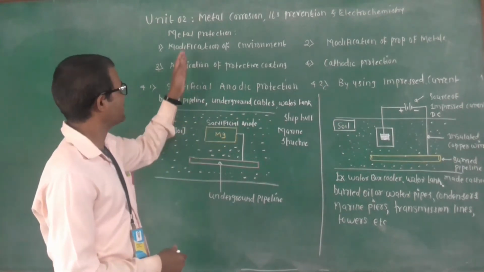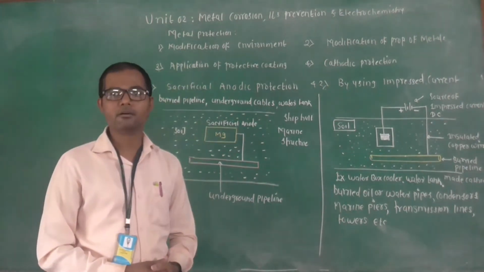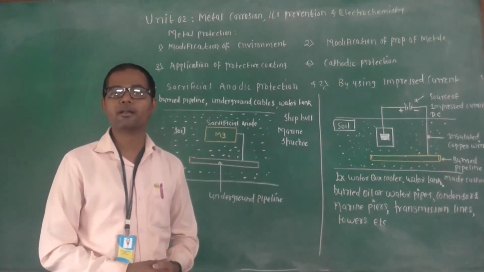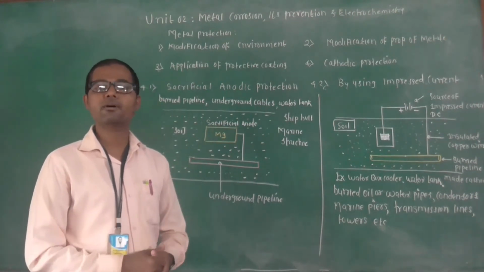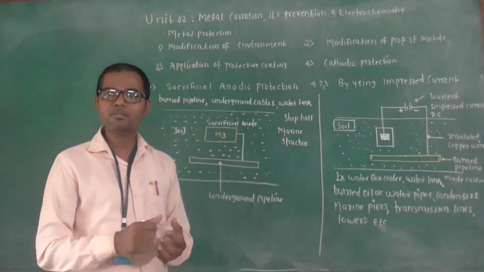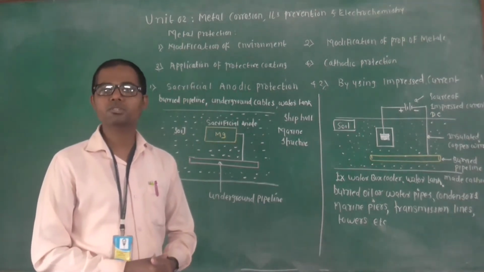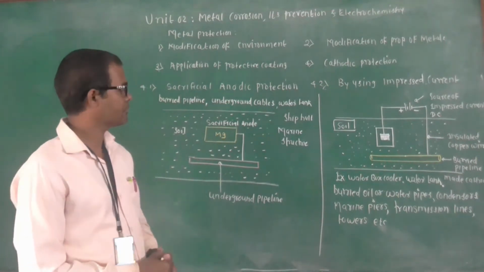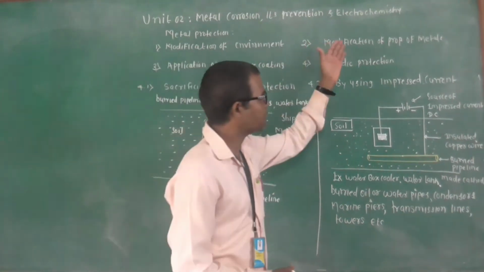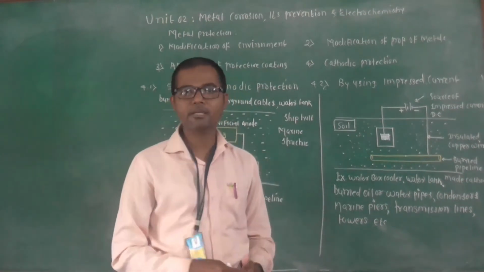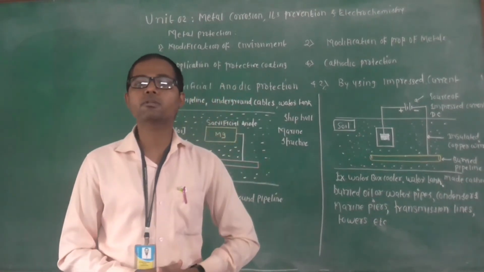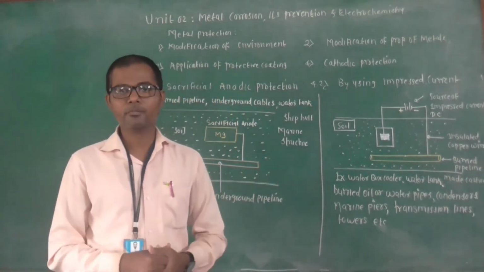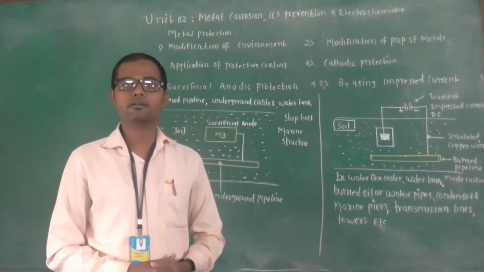The first method is the modification of environment. We already studied the modification of the environment, and it can be done either by the removal of corrosion stimulant or the use of corrosion inhibitors. Second, modification of the properties of the metals. We can modify or improve the properties of the metal by the process of alloying.